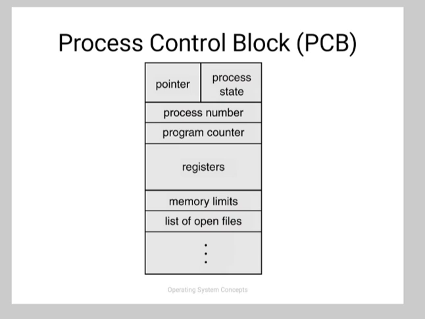So each process may consist of these states, that is new, ready, running, blocked and terminated. Next is program counter. The program counter gives the address of the next instruction to be executed for this process. Register. It consists of accumulator, general purpose register, index register, segment register, etc. Whenever the processor switches over from one process to another, the information about the current status of the old process is saved into PCB, that is process control block, so that the process may be restarted later on.